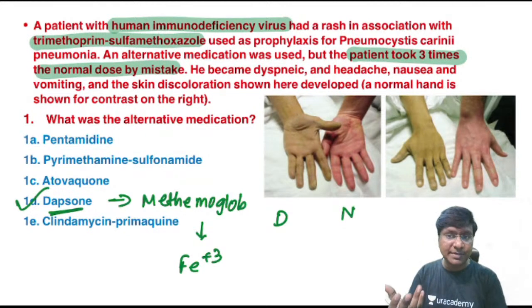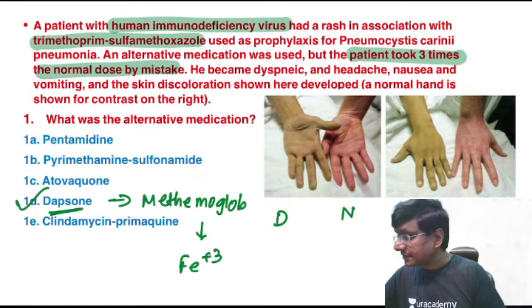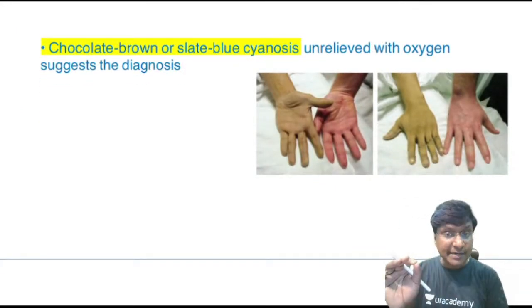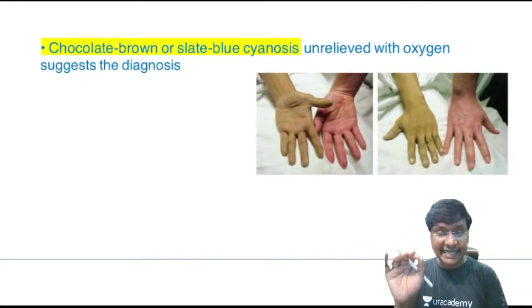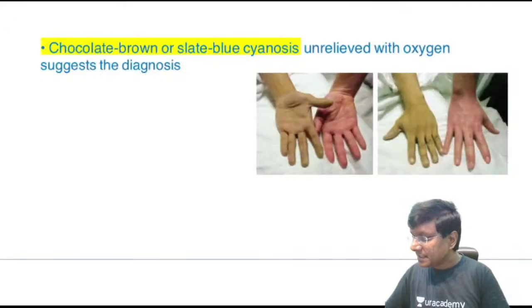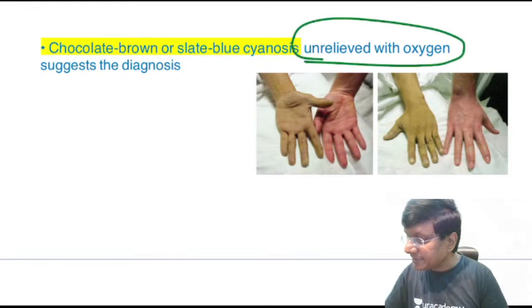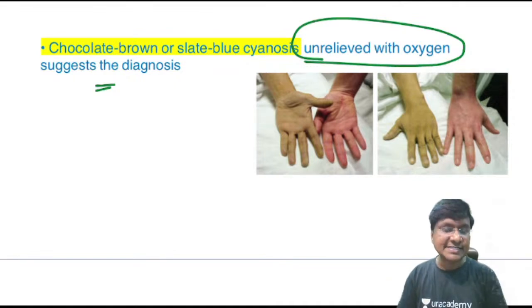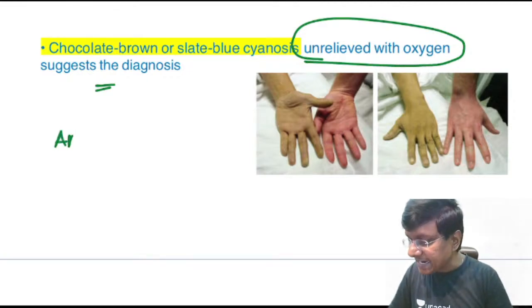And because of methemoglobinemia, what exactly will be the feature? See, the color of the skin, what will be the discoloration of the skin, we describe this as chocolate brown or slate blue cyanosis, and this is unrelieved with oxygen. It is unrelieved with oxygen. That will suggest the diagnosis of methemoglobinemia. Then how do you treat these patients with methemoglobinemia? Can anyone tell me what is the antidote for methemoglobinemia?